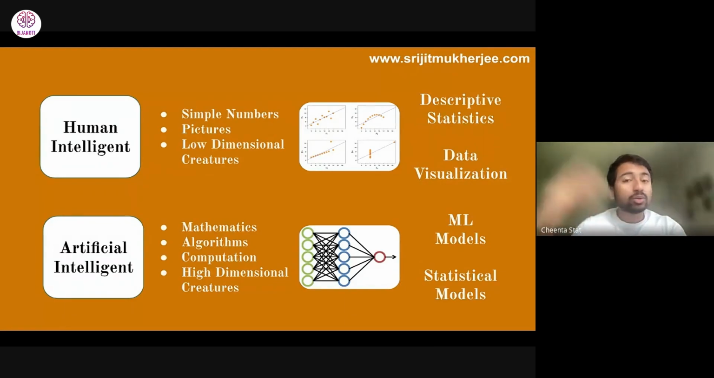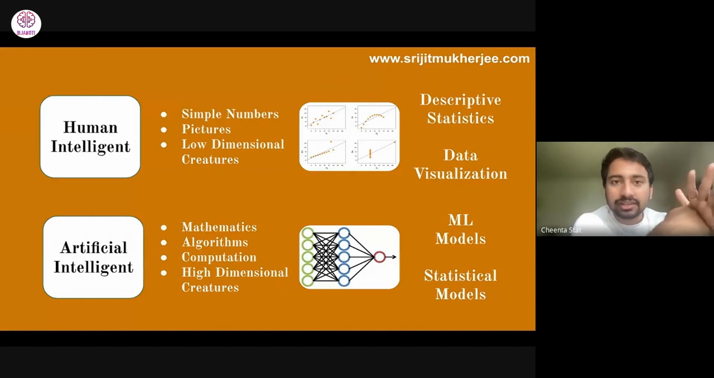No one ever told you why you were taught descriptive statistics, because it's inherent in the psychology of human beings, inherent in our mental structure, our existence. So you should know that there's something called human intelligence, and that is data visualization, that is descriptive statistics. That's why you're learning it.